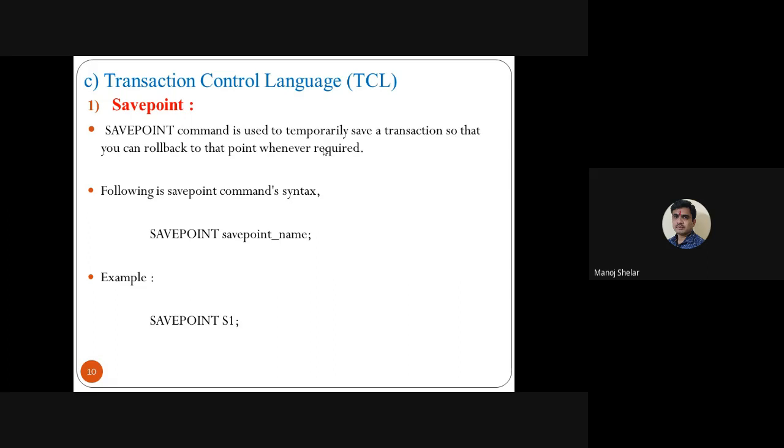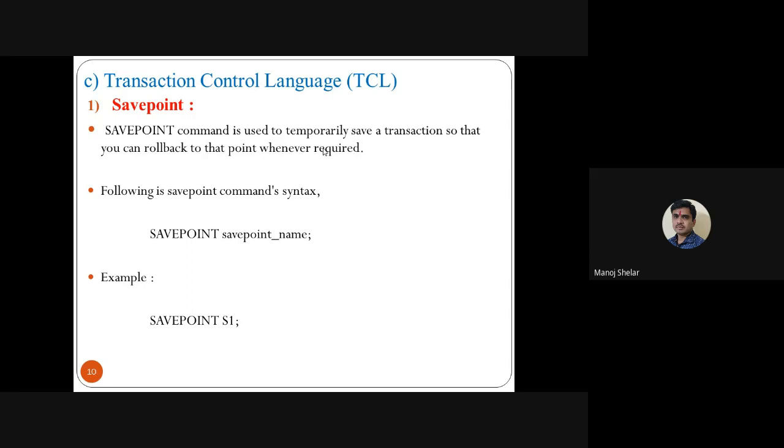So s1 means only 10 records. Then after inserting 5 records, there are 15 records in total. Then suppose we create an s2 savepoint; the command is SAVEPOINT s2. So in this database there are two savepoints, s1 and s2. The s1 savepoint is available after 10 records, and the s2 savepoint is available after 15 records.